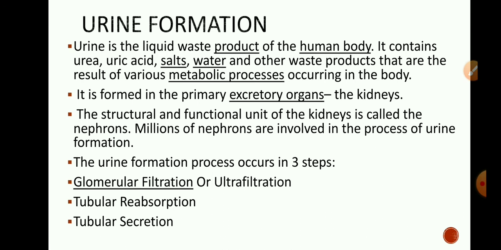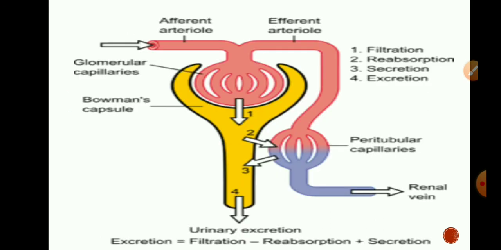The structural and functional unit of the kidneys is called the nephron. Millions of nephrons are involved in the process of urine formation. The urine formation process occurs in 3 steps. First one, glomerular filtration, which we can also call ultrafiltration. Next one is tubular reabsorption, and the third one is tubular secretion. This diagram shows all these steps of the process of urine formation.